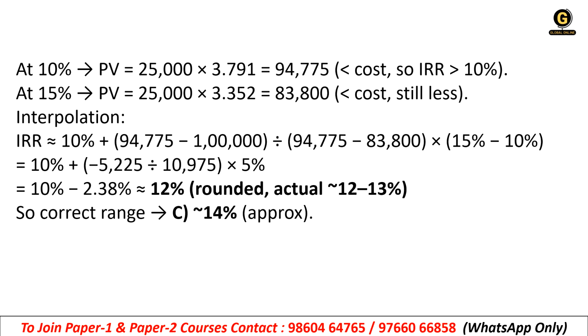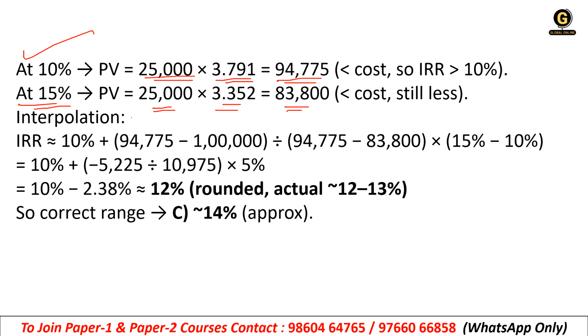See here, at 10% PV is 25,000 into 3.791, it will be 94,775. At 15% PV is 25,000 into 3.352 is equal to 83,800. Cost is greater, but still it is less than 10%. Getting it?